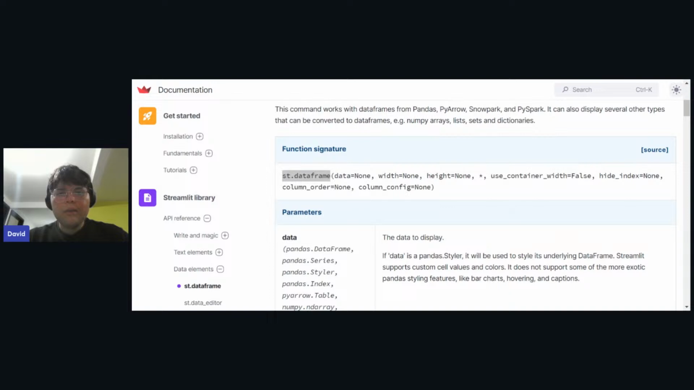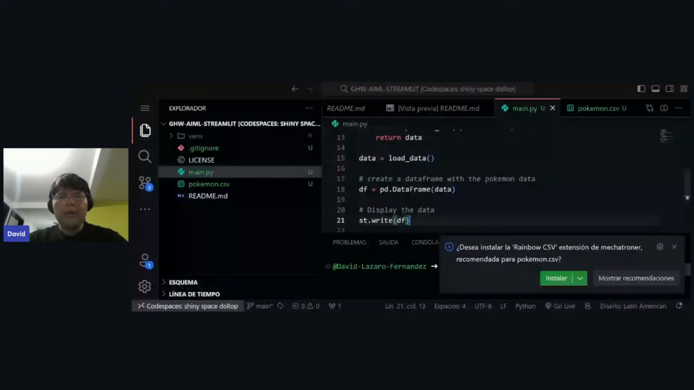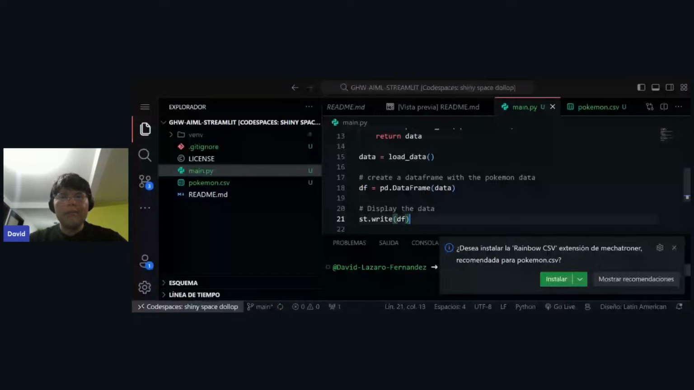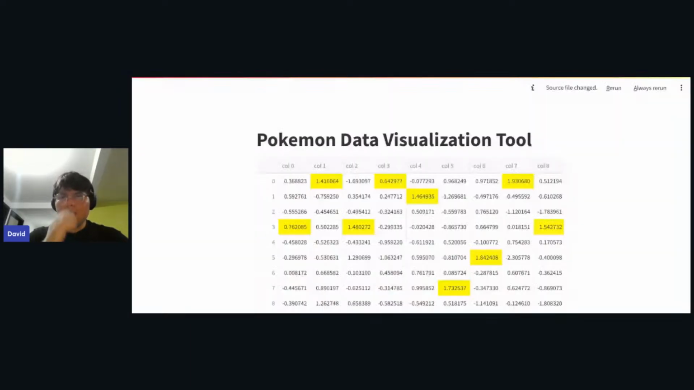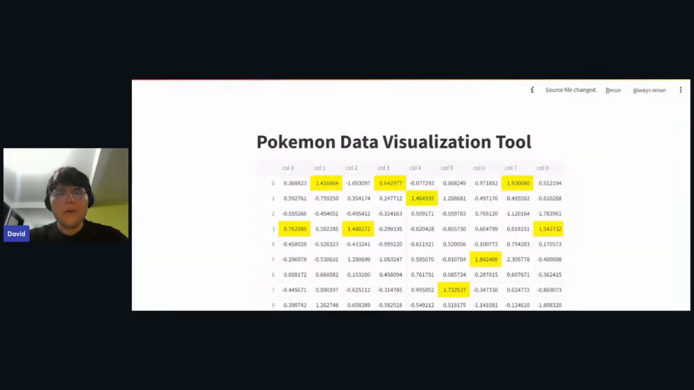The first thing we are going to use is creating a data frame, pd.DataFrame, with the data. We're going to use that for displaying the data frame. But instead of using the st.write function, we're going to use st.dataframe and pass it the data frame. So let's go into our page and try to reload this, and see if it worked.